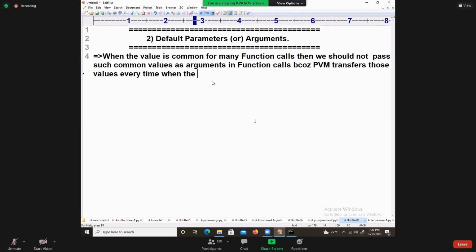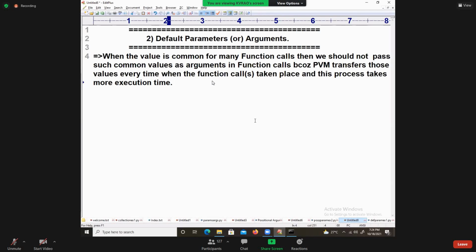When function calls take place, this process takes more execution time.